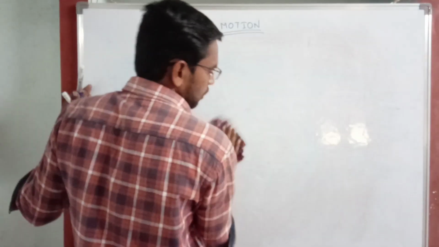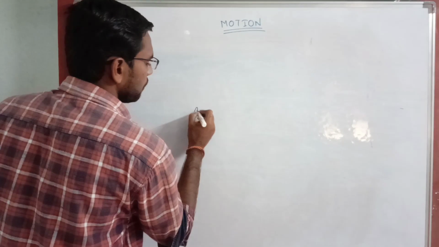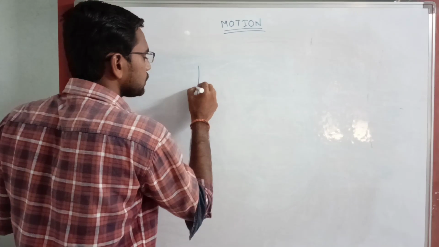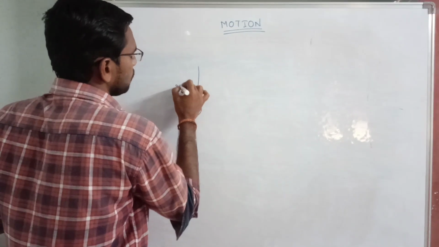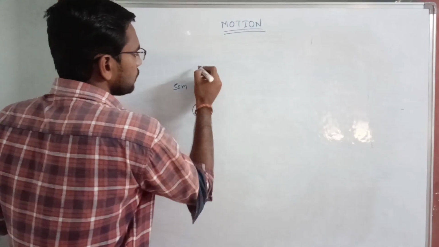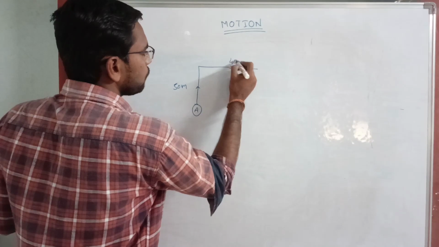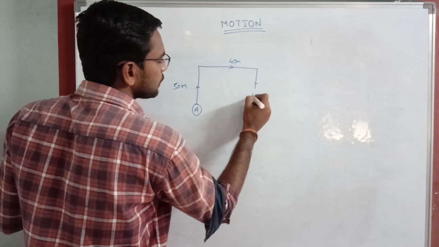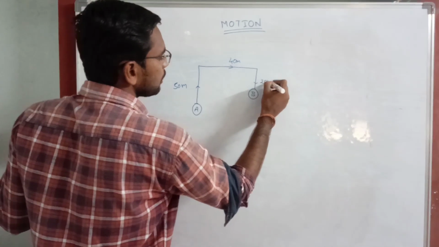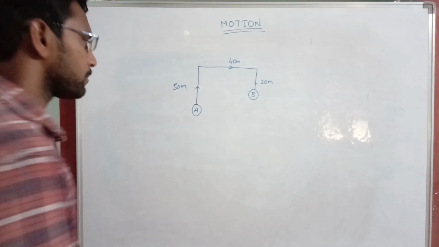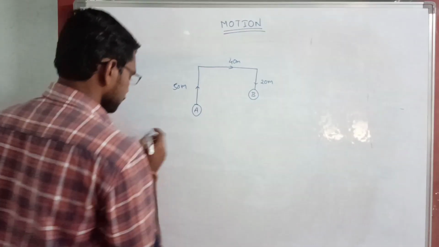Now we will solve one or two numericals based on distance and displacement. Later we will go through the applications. A person is moving from position A upward 50 meters, then towards the right 40 meters, then downward 20 meters. He reaches his position. Then what is the distance and what is the displacement? Distance is 50, 40, 20.